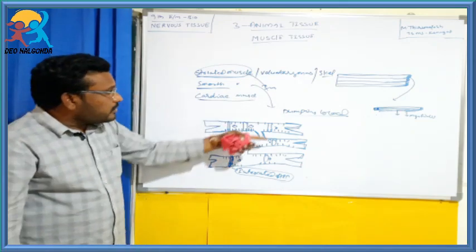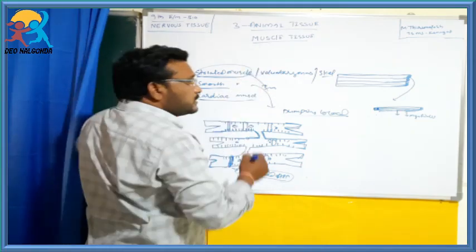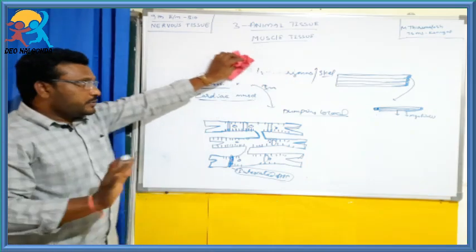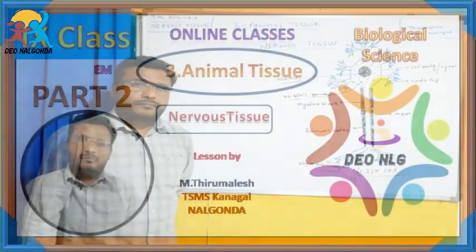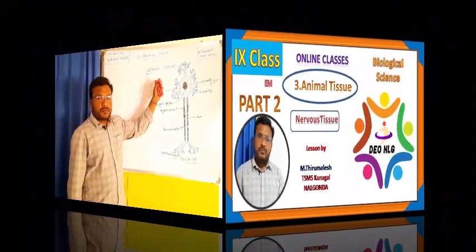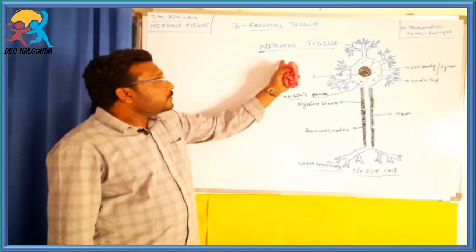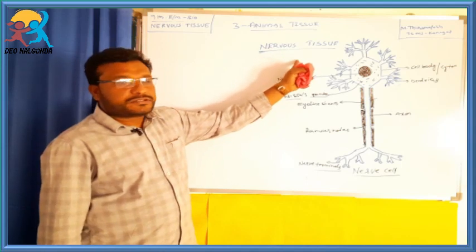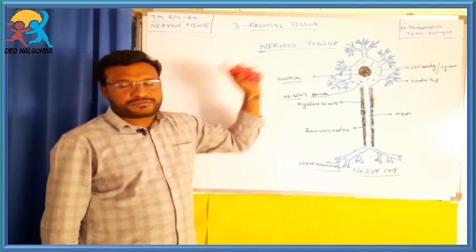The next topic is started, nervous tissue. We discuss another topic of animal tissues, the nervous tissue.